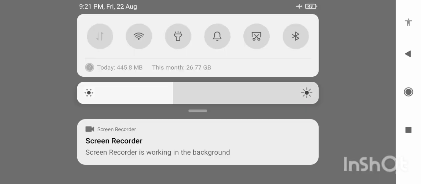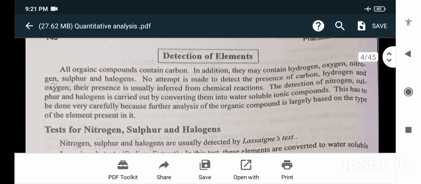Detection of the elements. All organic compounds contain carbon. In addition, they may contain hydrogen, oxygen, nitrogen, sulfur, and halogens. No attempt is made to detect the presence of carbon, hydrogen, and oxygen. Their presence is usually inferred from chemical reactions. The detection of nitrogen, sulfur, and halogens is carried out by converting them into water-soluble compounds. This has to be done very carefully because further analysis of the organic compound is largely based on the type of element present in it.